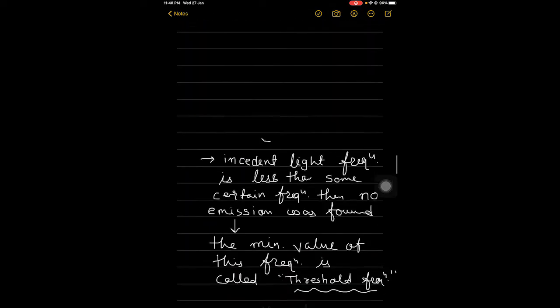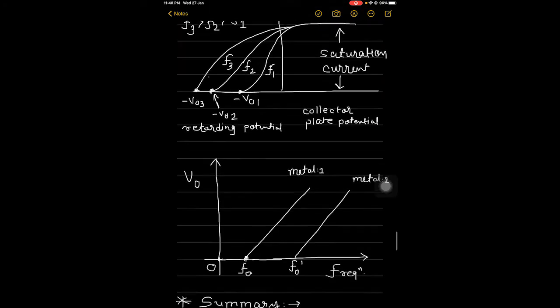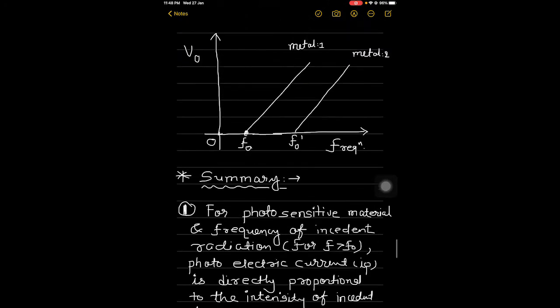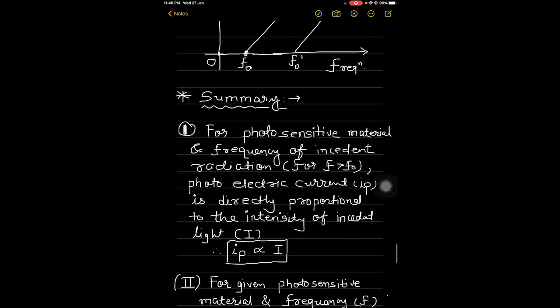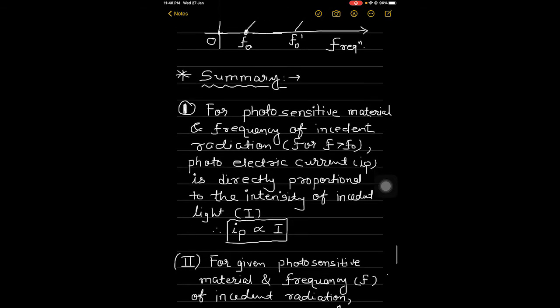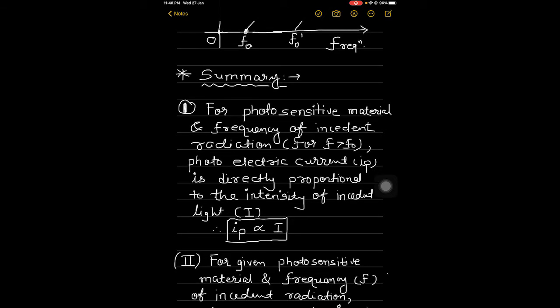Now we will summarize the experimental result that we have obtained in the last segment. Here we can give the summary as below.